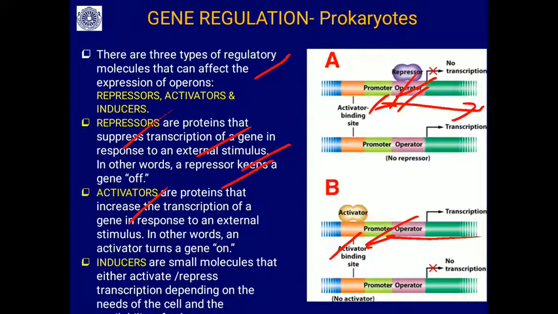So transcription is on, turning the gene on. Then there is another substance called inducers. These are small molecules that either activate or repress the transcription depending on the needs of the cell. So an inducer may act as a repressor or as an activator depending on the requirement. Those are called inducers.